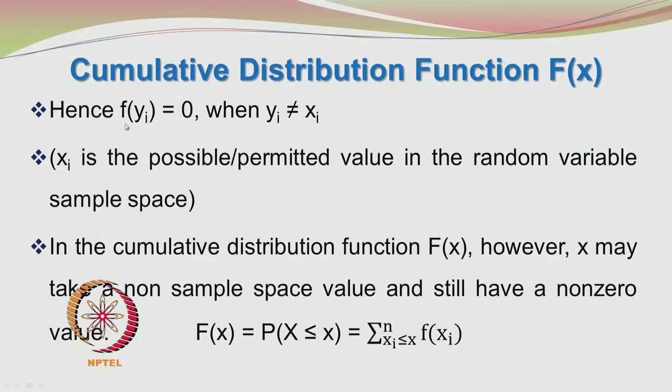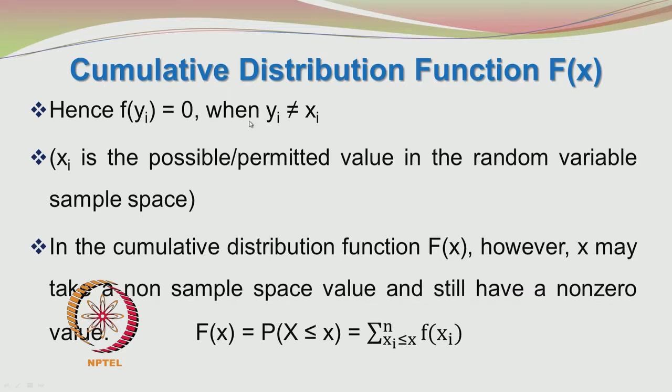So, you can only apply the probability mass function to the xi values. If, for example, you have another value yi which is not equal to any of the possible xi values, f of yi is equal to 0.